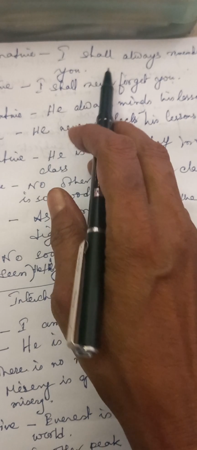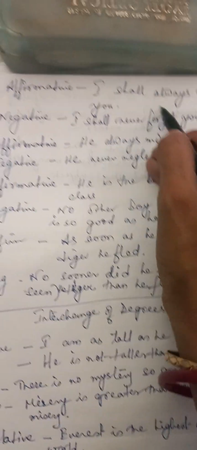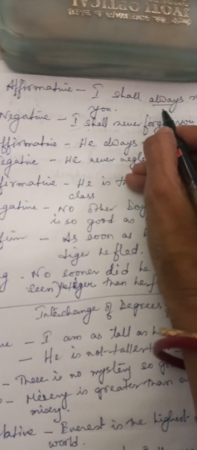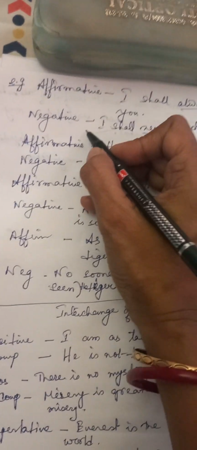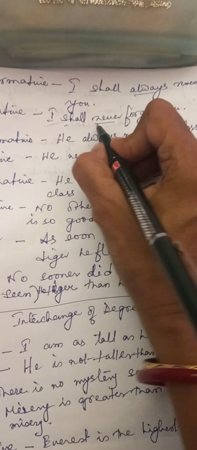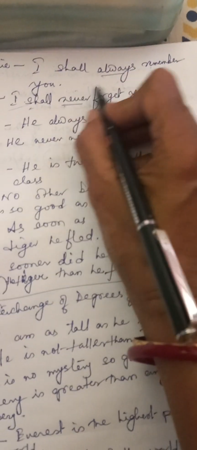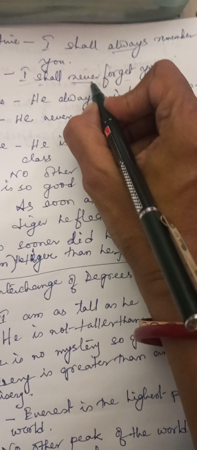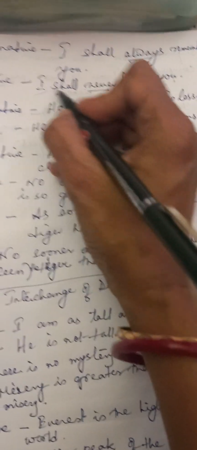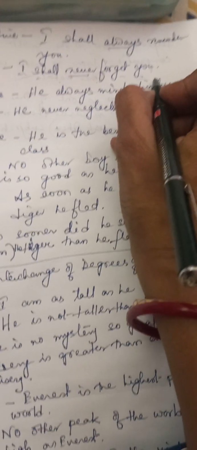Now see another way to change from affirmative to negative. Affirmative sentence, I shall always remember you. Here we'll have to change this always into opposite. So negative sentence will be I shall never forget you. আমি সবসময় তোমাকে মনে রাখবো, তার মানে আমি কখনোই তোমাকে ভুলবো না, এটাই বলা যেতে পারে। So we will use I shall never forget you, right?